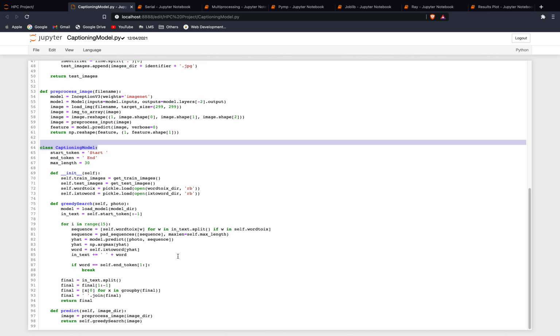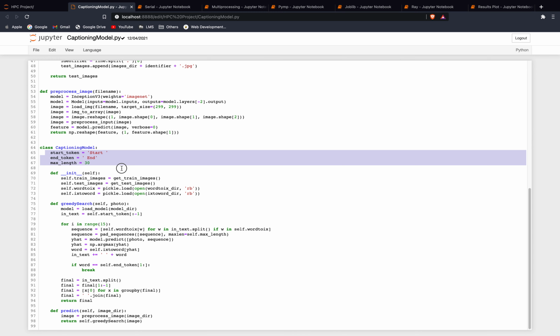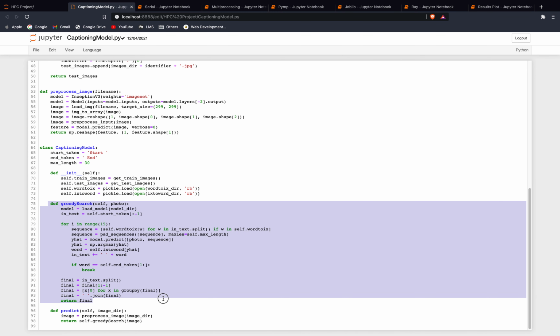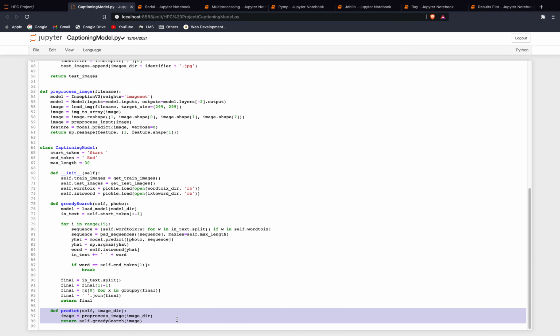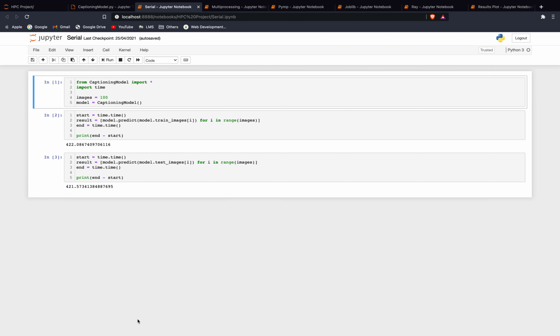We have a class for the model, and it has all the variables and initializations, a method for the greedy algorithm, and a predict function, a predict method which gives the extracted features of an image to the greedy function for obtaining a caption. We can see the serial implementation with a for loop defined and run for train and test images.